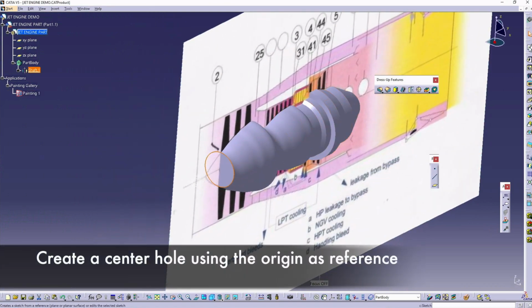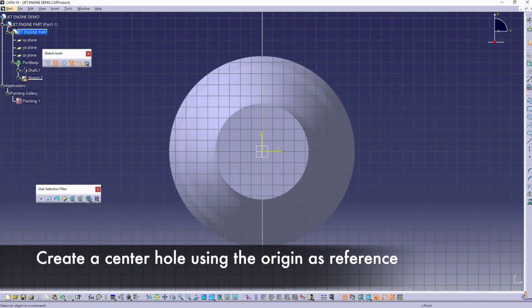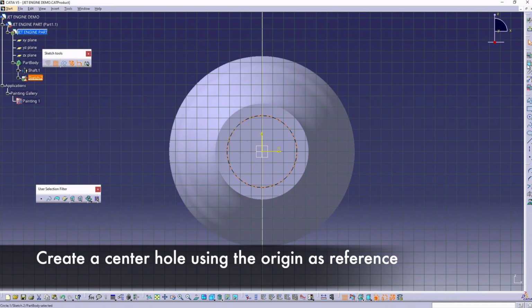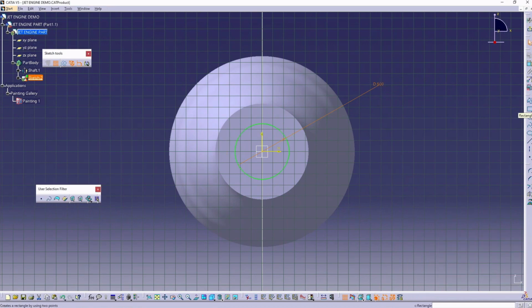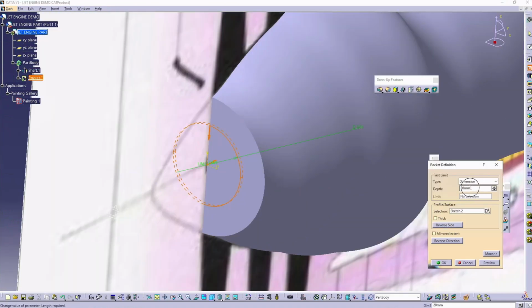Let's create a hole at the center of the hub. We're going to use the origin as reference because we started with the image at the origin. Constrain your diameter to 500 millimeters and then exit and pocket the profile to 4,500 millimeters.